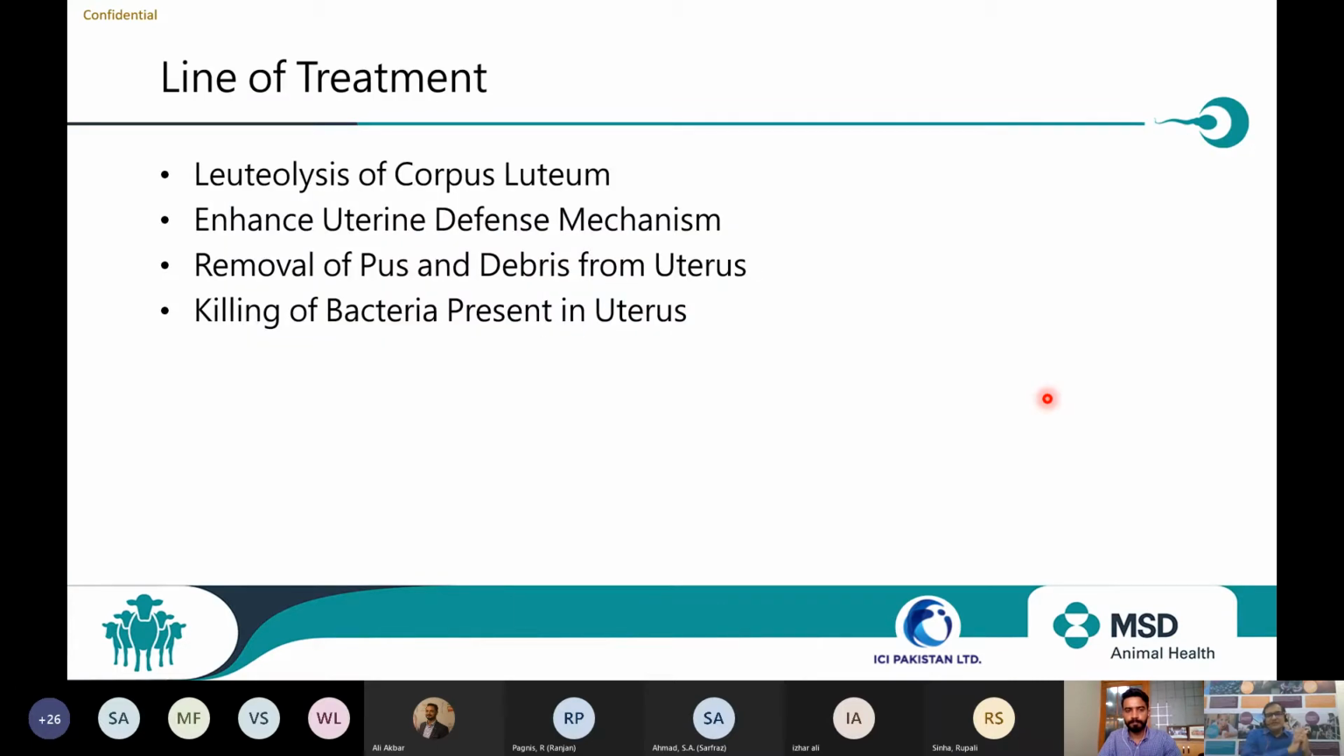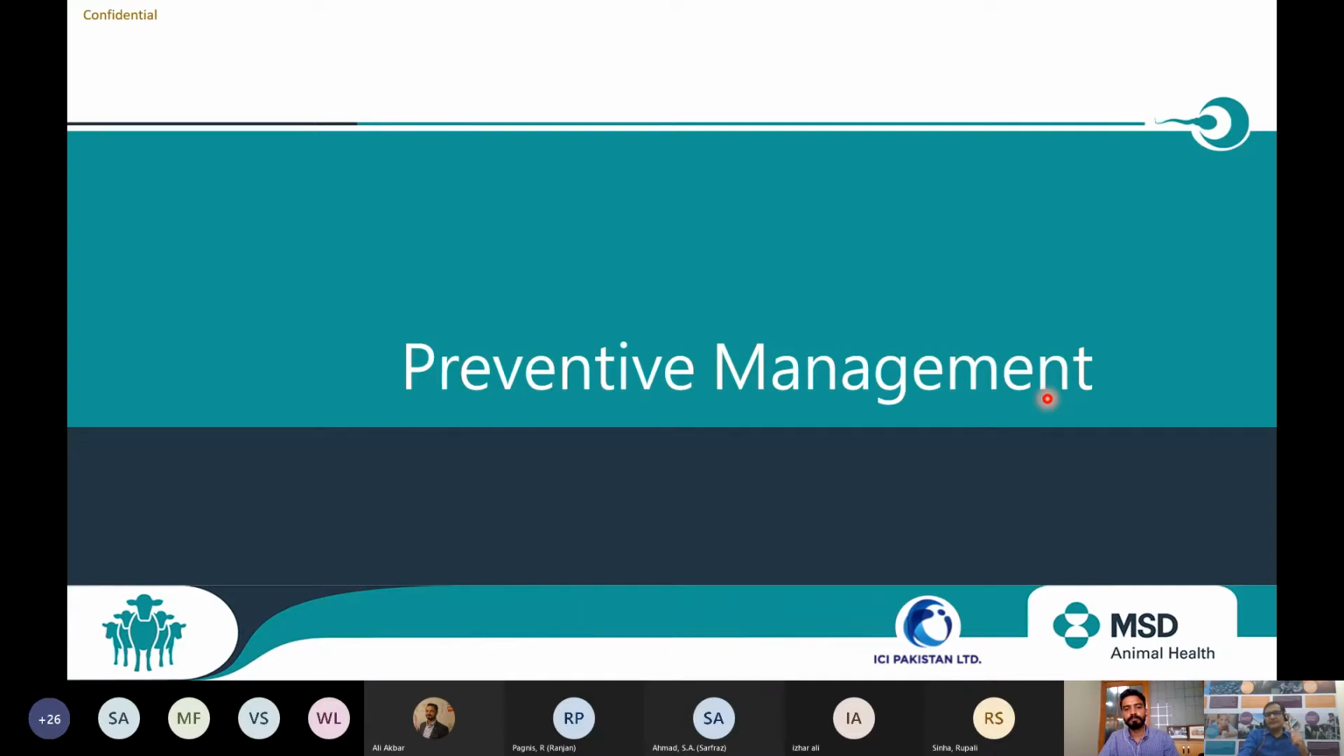The line of treatment is basically, one is the corpus luteum needs to be utilized. So there is downgrading of progesterone. Once progesterone is downgraded, my uterine defense mechanism is enhanced. If the uterus is filled with pus and debris, I need to remove it. If there is any infection, I need to clean it. So utilize, removal, and cleaning. These are the three basic parts of the uterine treatment. First is the preventive measures.